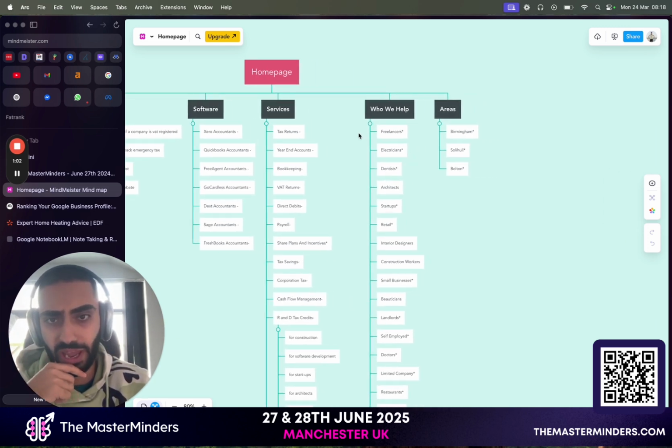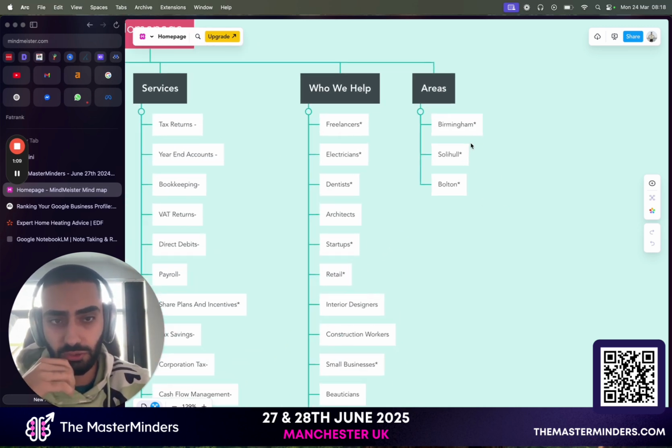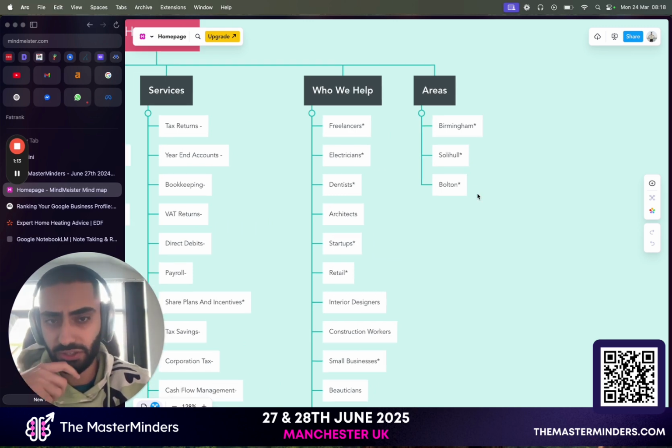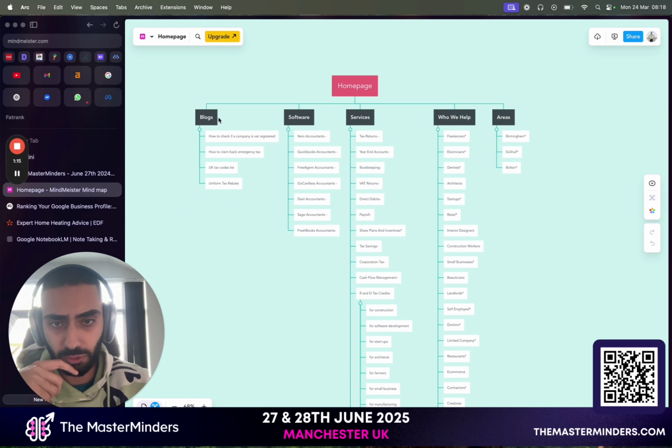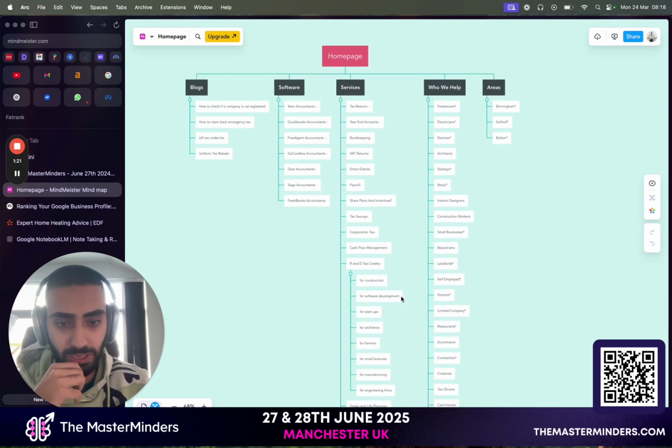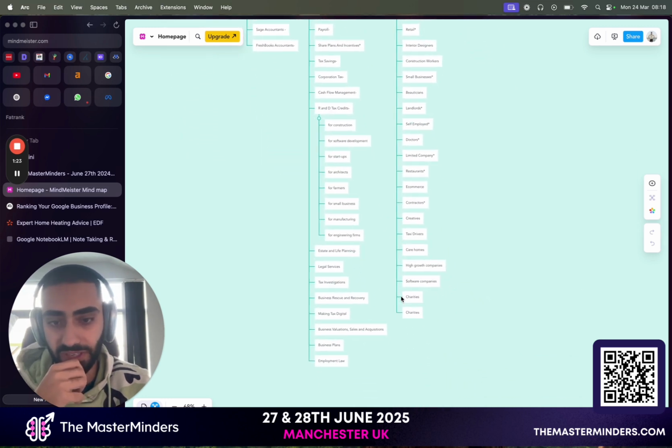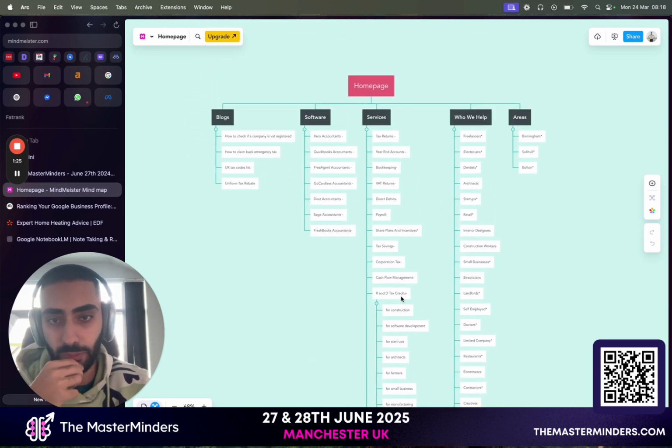Then we've got who we help, so accountants for dentists, accountants for architects. And then you've also got the local landing pages as well, so accountants in Birmingham, accountants in Bolton, accountants in Manchester, and so on and so forth. So this would be the actual mind map that I would need to create. And like I mentioned at the start of this video, this would probably take me the best part of a day, if not a little bit longer.